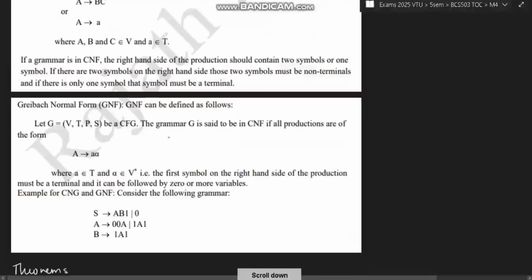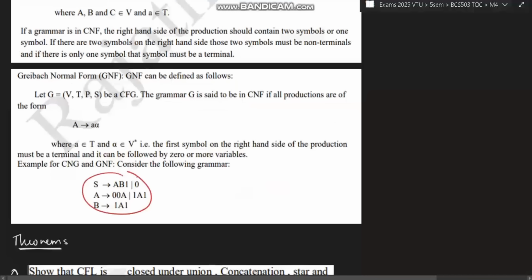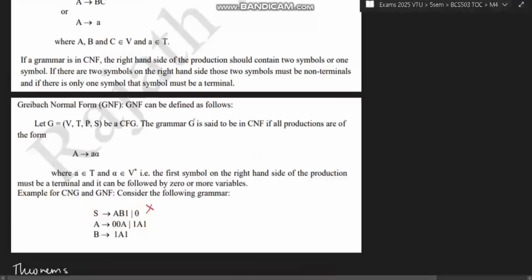Okay. Next is GNF. GNF is also the same thing, except that we have an alpha here, which belongs to V star. The first symbol on the right hand side of the production must be a terminal, and it can be followed by zero or more variables. Okay, so an example is this one. Okay, this is neither in CNF nor GNF. For this you can skip the example, but these definitions you need to write for sure.